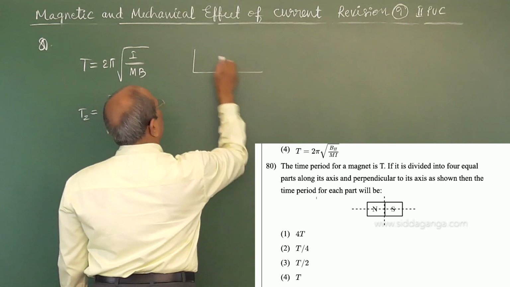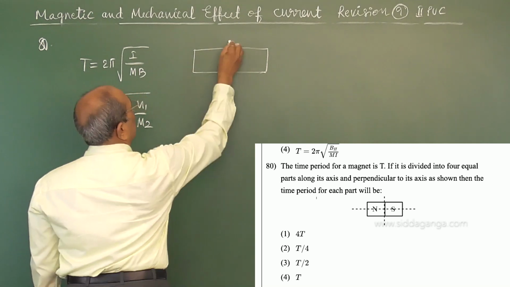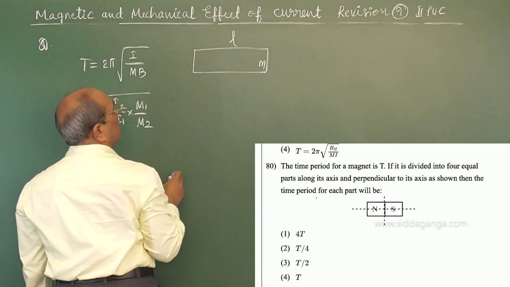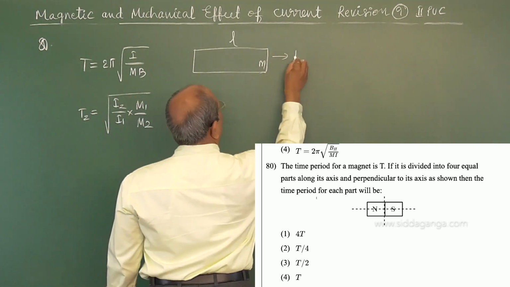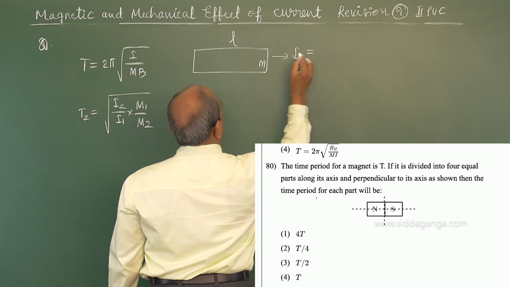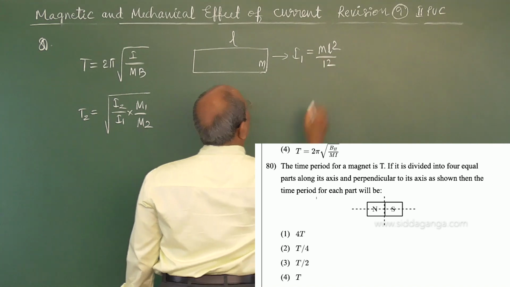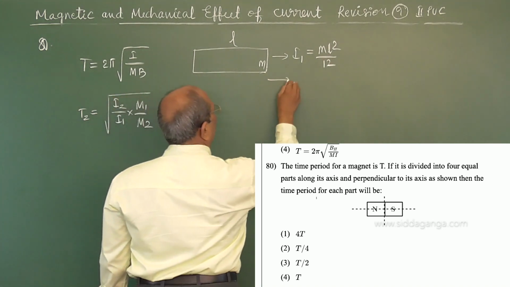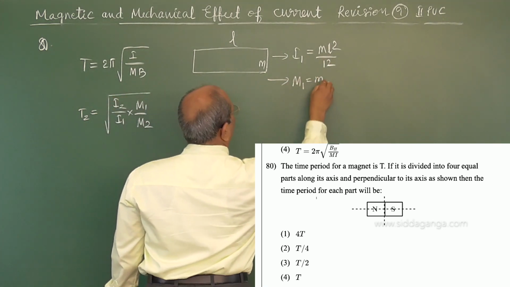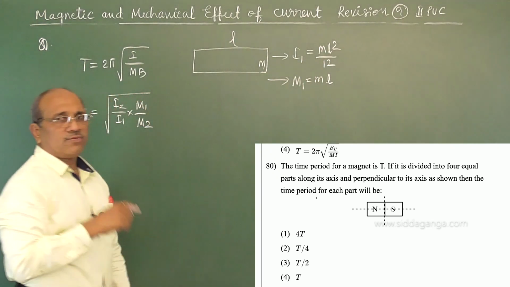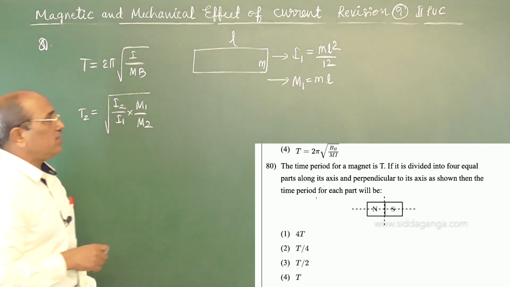Let us think of the first one as it is. It has length L, pole strength M and mass m. So the moment of inertia I1, if I write it, is mL² by 12. And the magnetic moment M1 is M into L. That we have clearly seen in the previous case.